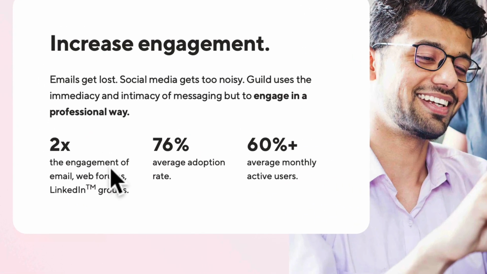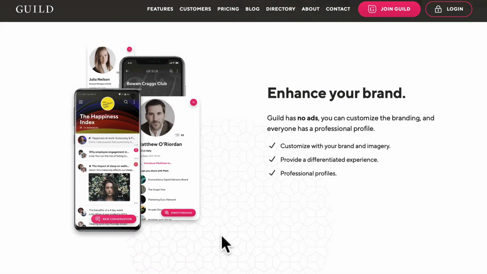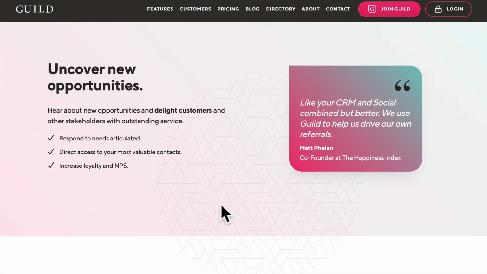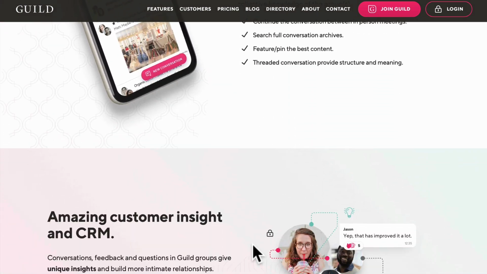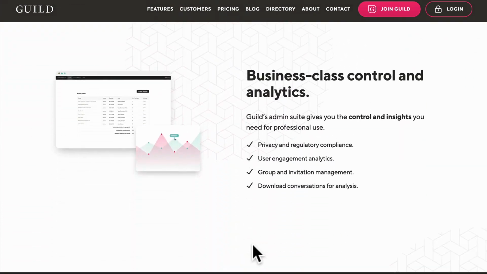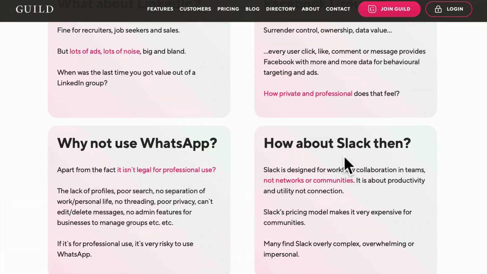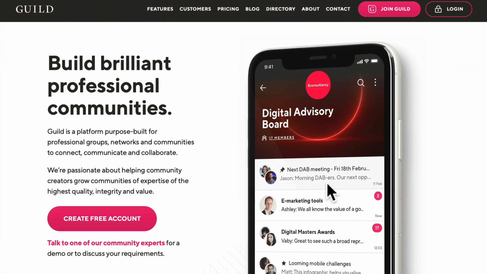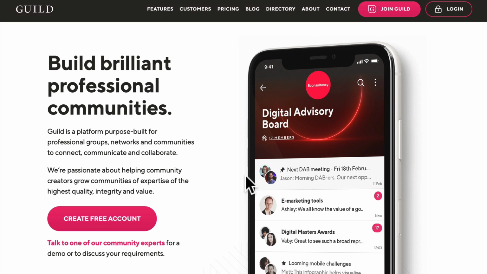Listen, they even say that you can get double the level of engagement that email, forums, and LinkedIn groups provide. Now, I don't know about that, but the community here is absolutely engaged with each other. They seem like a very supportive bunch, and they seem to encourage people's projects and websites and all that good stuff. Take the time to explore it for yourself. So if this seems like the right traffic source for your business, go ahead and sign up.